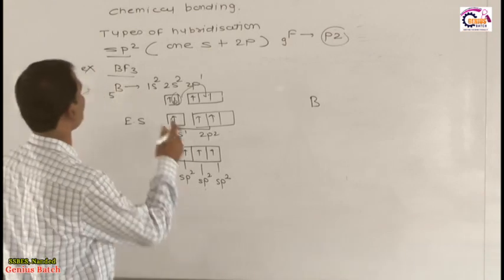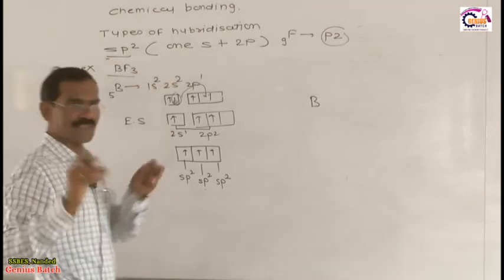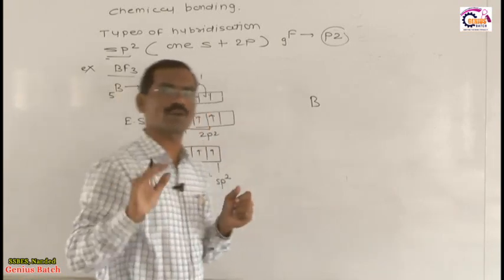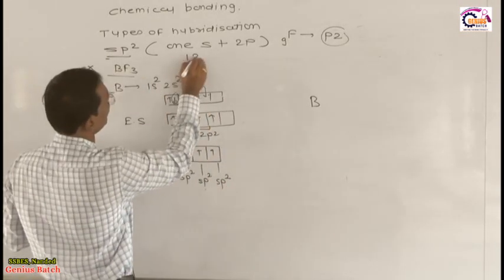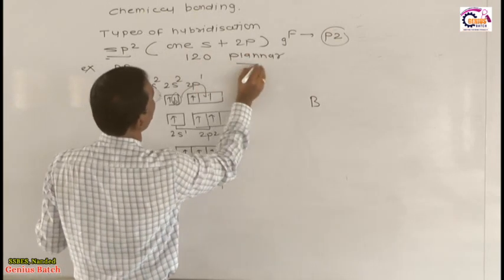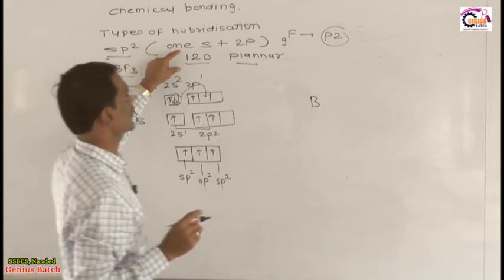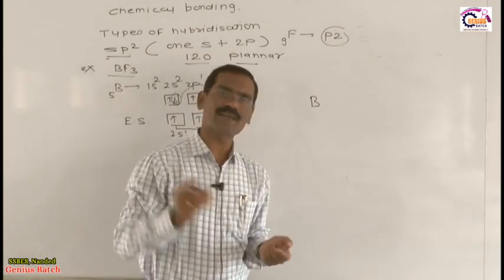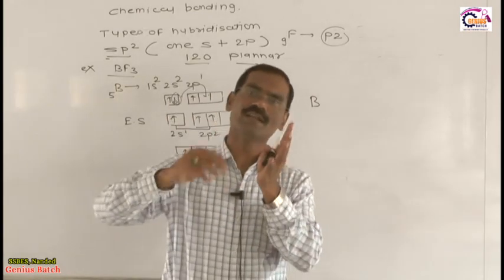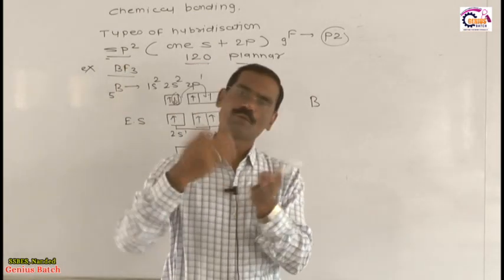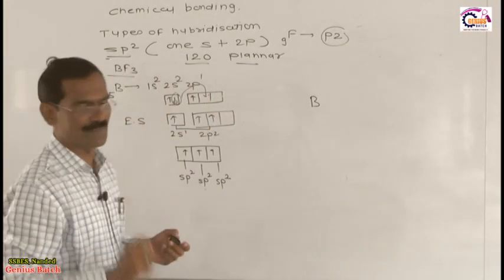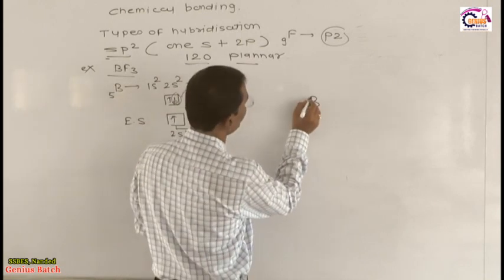If any species has sp2 hybridization without a lone pair, then the normal bond angle is 120 degrees and the geometry is trigonal planar. This is very important: bond angle is 120, geometry is planar. This happens only when all electrons are sigma bonded, or all electrons are bonded pair electrons. If a lone pair is present, then what happens? We will see later on, but see toward the board. Suppose for example this is beryllium. Now dear student, what happens in beryllium?